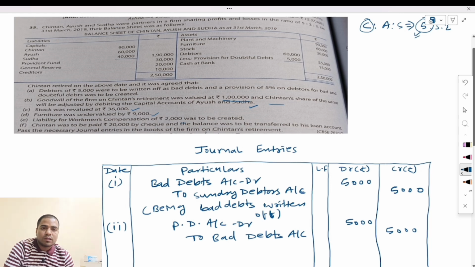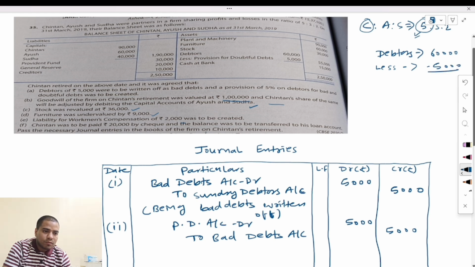Now you have to create the new provision. First of all, you have to deduct this bad debts amount from the debtors. Your debtors balance is 60,000. Out of 60,000, 5,000 has been bad debts, so you deduct 5,000 here. 55,000 is your debtors balance, because for 5,000 we have already created a provision and this bad debts amount will be adjusted from the provision amount.